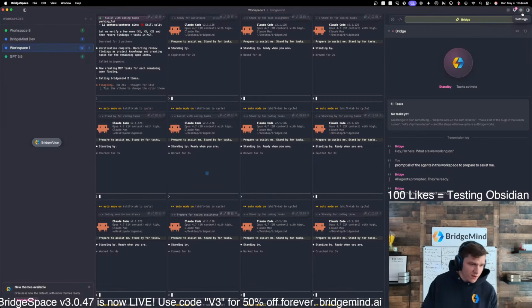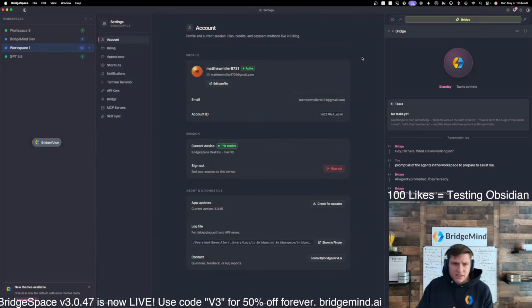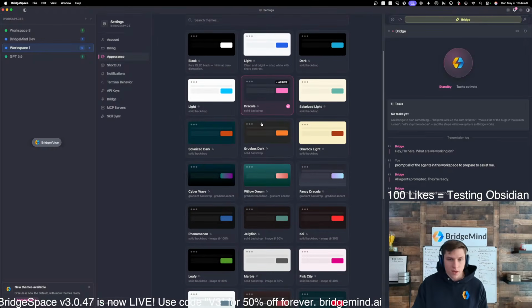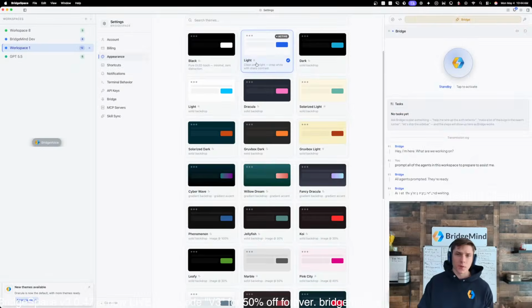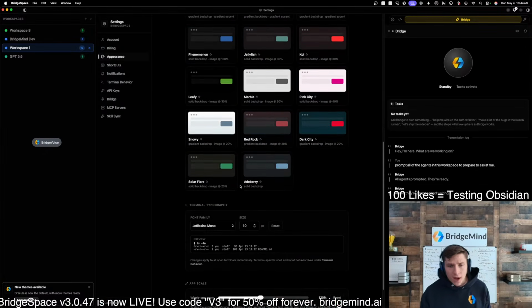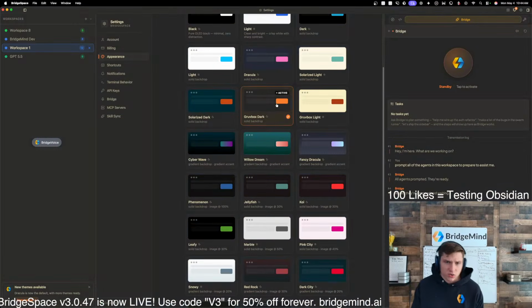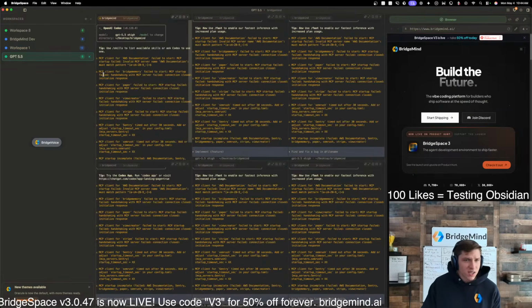Only, no MCP stuff, above my pay grade right now. Okay, that's interesting. But check this out. If you go to Appearance, there's now 23 new themes. I did this because before there was just black, which would blind you, and light. Now there's 23 new themes, and my favorite personally is this Dracula one, but this one here is pretty nice as well. So we're going to use this theme, and let's just get started for the day.